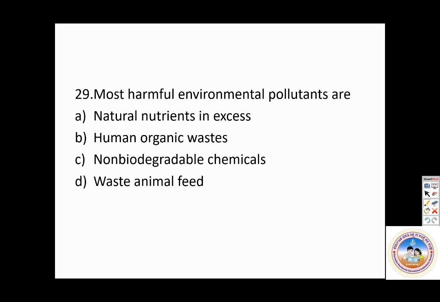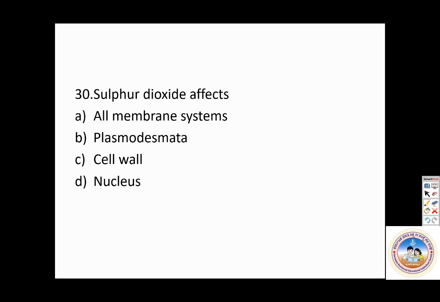Most harmful environment pollutants are. Please answer. Those are non-biodegradable chemicals. Because they don't degrade, they persist in the environment for a very long period. Next, sulfur dioxide affects. Please answer this. Sulfur dioxide affects all the membrane systems.